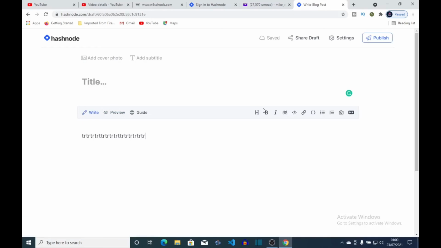So let's go back. If you want to create a bold text, just highlight it, then you can click on here to create a bold text. So this is going to become bold. You can also have italics.